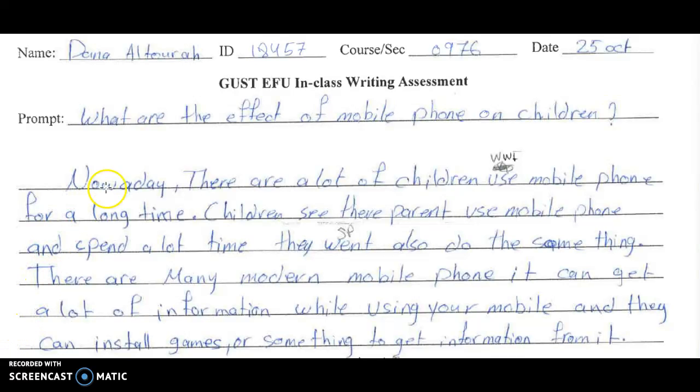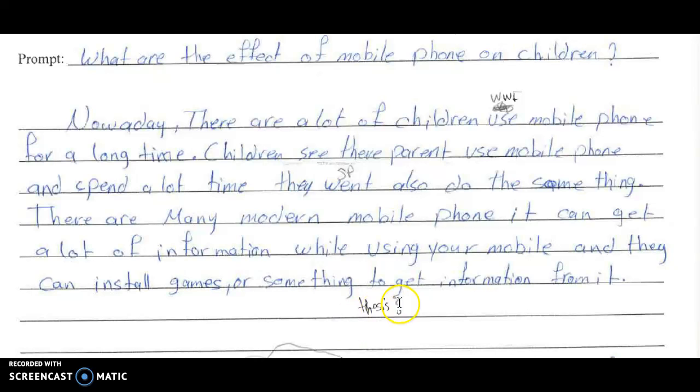This is feedback for Donna on our IC1. So first of all, the intro, major problem, you didn't write your thesis. And I think with you as well, you wrote your thesis on your outline, but you didn't write it here. So make sure you put those two together because this brought a lot of marks down just for this little thing. Other than that, it was okay.